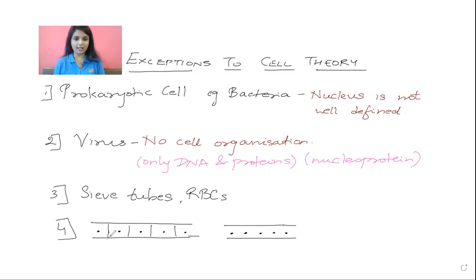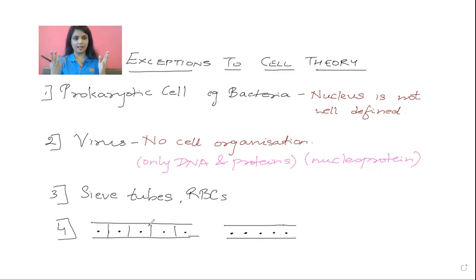Because you can clearly see it's divided, and what you can see is 5 cells. There was a cell membrane and 5 prominent nuclei. Whereas in the other one, you cannot really decide how many cells are there. So what exactly is a cell? We had discussed in the cell theory what a cell is, a unit mass of protoplasm, wherein protoplasm means what?